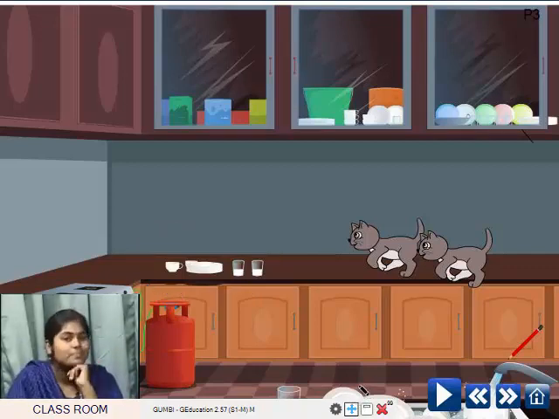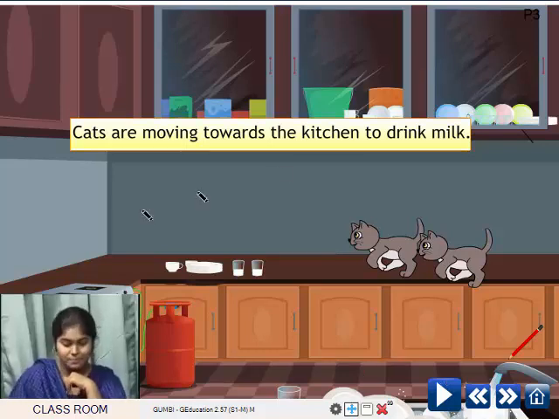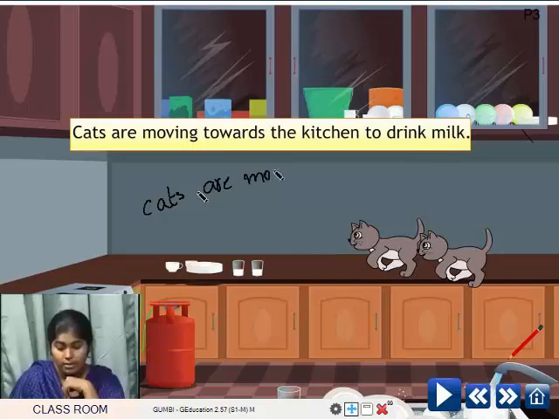So, the cats are coming towards the milk. The cats are moving towards the milk to drink it. Not towards the kitchen, children. They've already come into the kitchen. So, let's change that sentence a little. Cats are moving towards the milk.